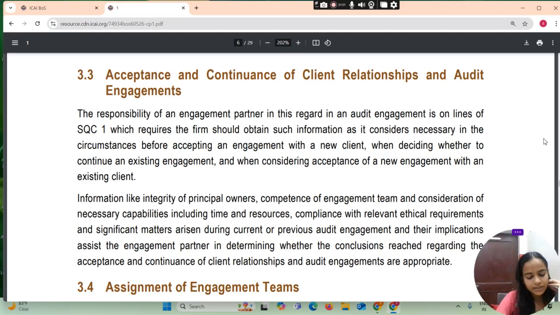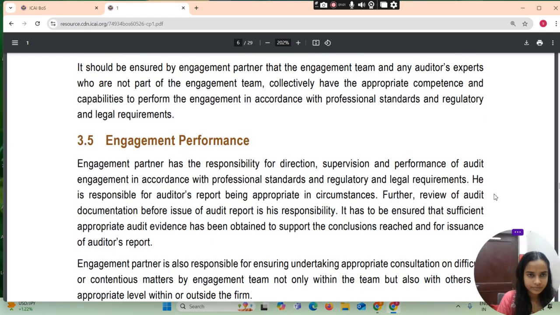client. Information like integrity of principal owners, competence of engagement team, and consideration of necessary capability including time and resource, compliance with relevant ethical requirement, and significant matter arising during current or previous audit engagement and their implication assist the engagement partner in determining that whether the conclusion reached regarding the acceptance and continuance of client relationship and audit engagements are appropriate. Assignment, what are we saying? That how there will be the assignment of the engagement teams.